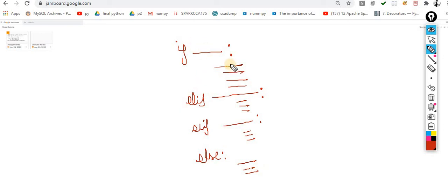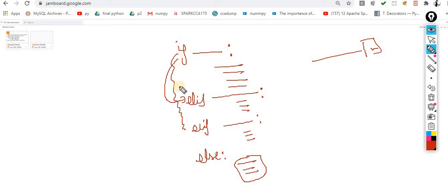So if the if condition is true, then execute these lines. If this condition is not true, then it will check the next condition. If that condition is true, then it will execute those lines. If it is not true, then it will move to the next one and check that condition. If it is again not true, then by default, if all elif and if fail, it will process the else part, which is your default statement. It is always the same idea, like the movie example we defined, the same thing implemented here.